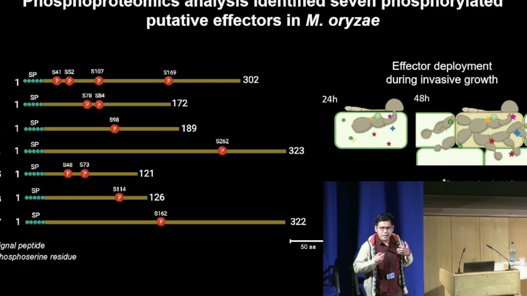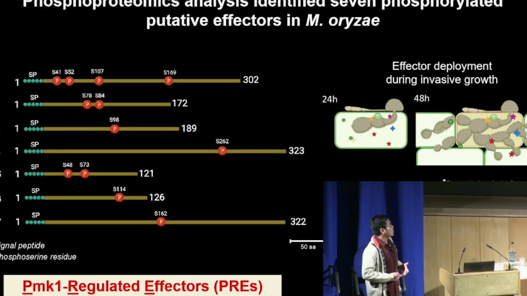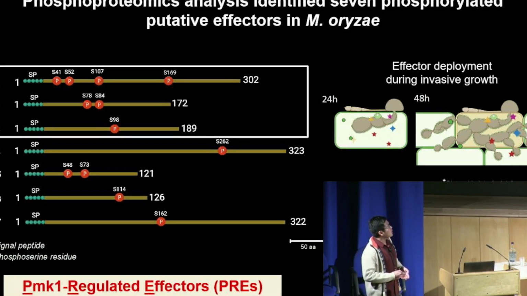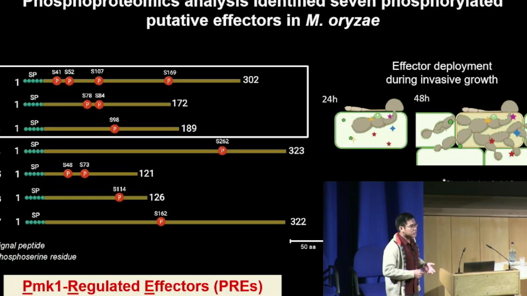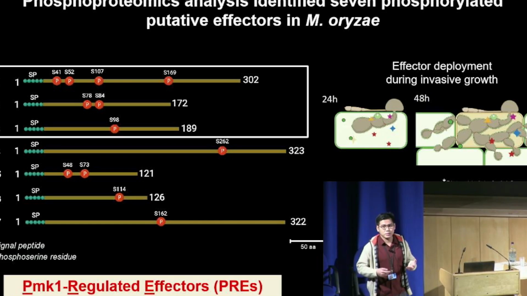And because their phosphorylation is dependent on PMK1, I termed them PMK1-regulated effectors. We are reminded, for instance, that our lab recently reported that during the invasive growth stage, the pathogen secretes a large battery of effector proteins, such as 548 predicted proteins. And because of this, we focused on characterizing these phosphorylated proteins. So for the sake of my presentation, I will just be discussing these three PREs, or PMK1-regulated effectors.